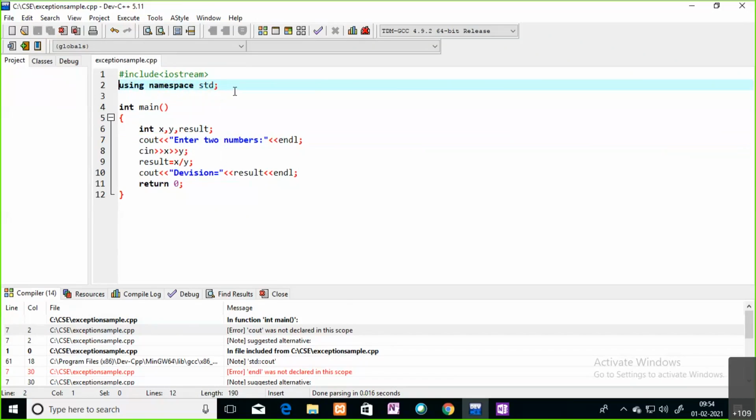Okay, otherwise it will give the compile errors. The compiler will identify your syntax errors. Those errors you can correct by changing your code. In the same way, the second one is logical errors.